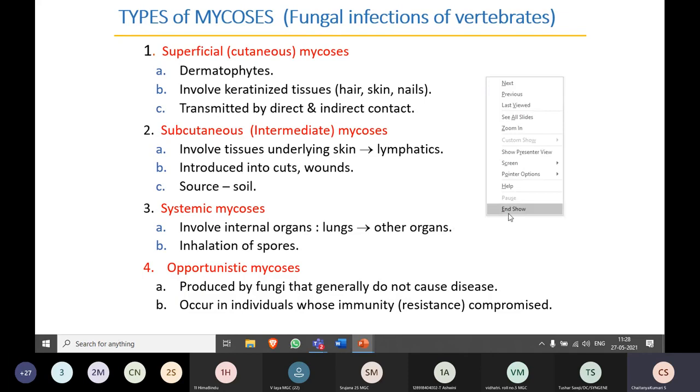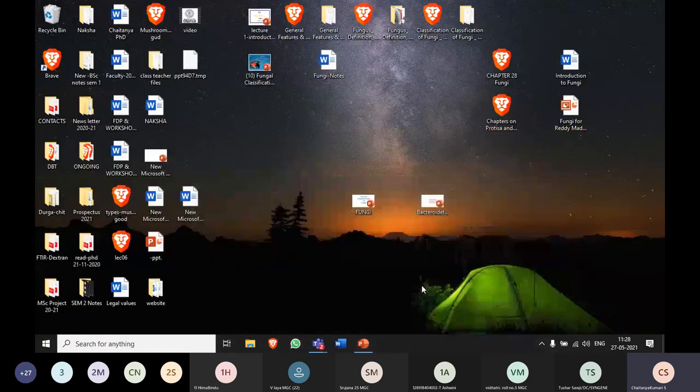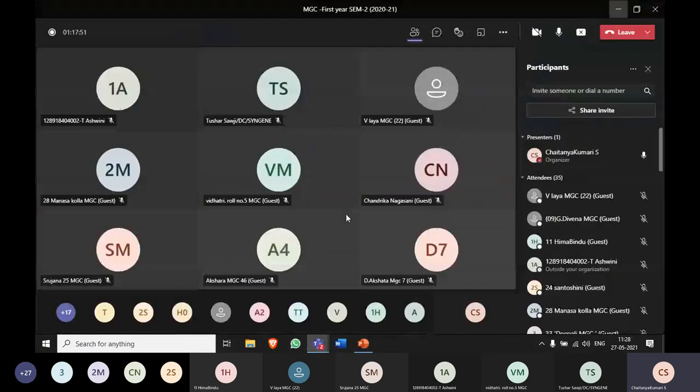At least remember two examples under each category when you look at the importance of the fungi. No need to get into the details, at least two examples under each one. Like how it is helpful in decomposition, how it is involved in food spoilage, what are the industrially important products, two examples, and the negative effects, something like that. At least write down two examples under each category. Is it clear?